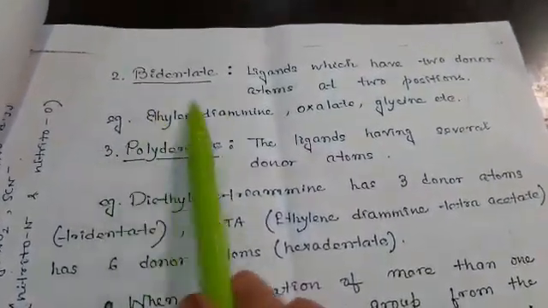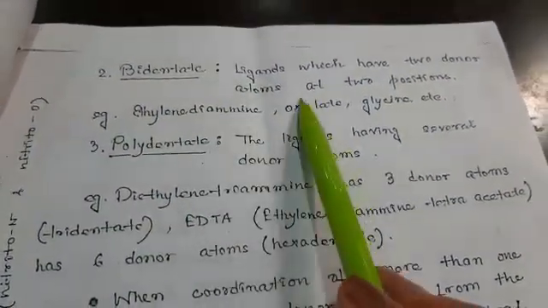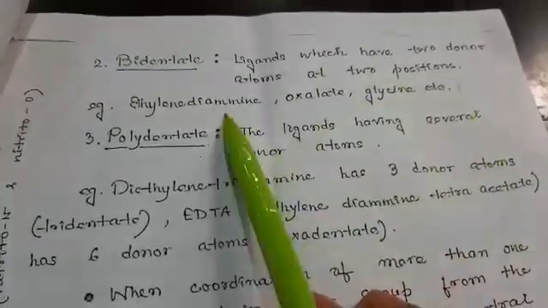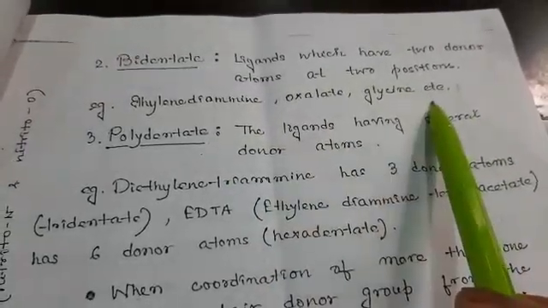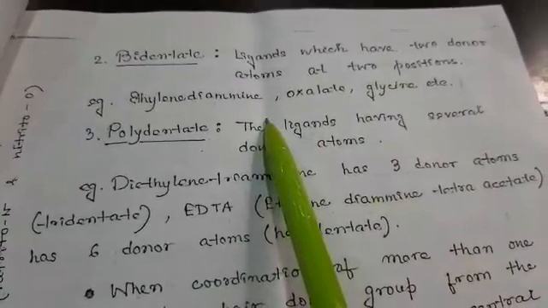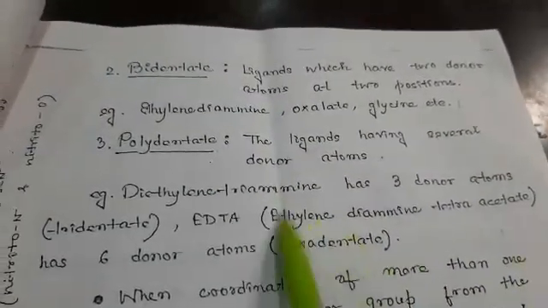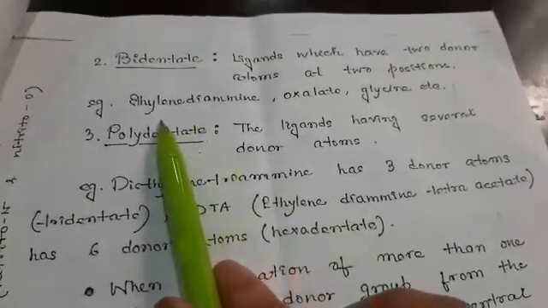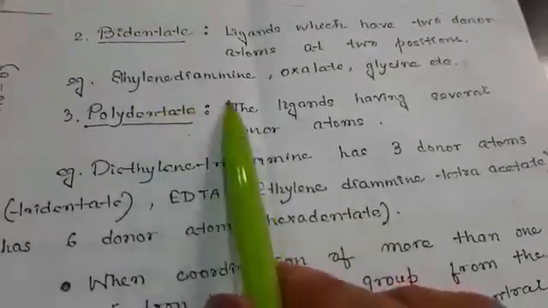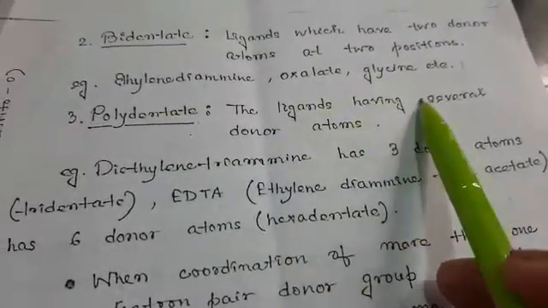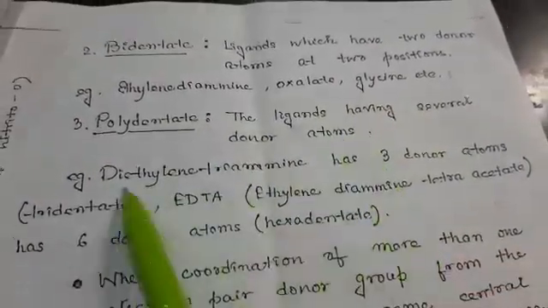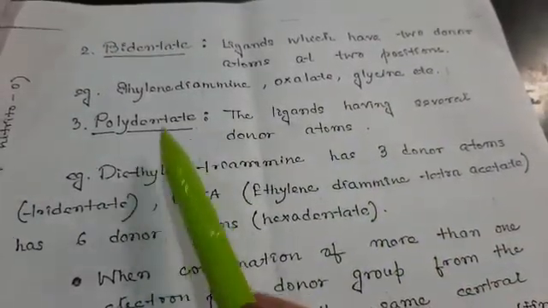The second type is known as bidentate. Bidentate means ligands which have two donor atoms at two positions. Examples are ethylenediamine, oxalate, glycine. These are the examples.